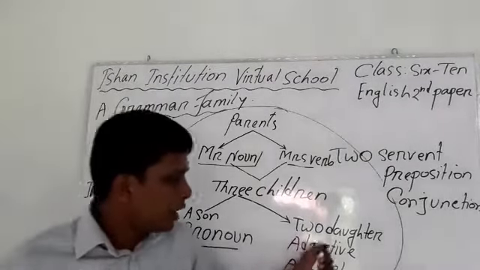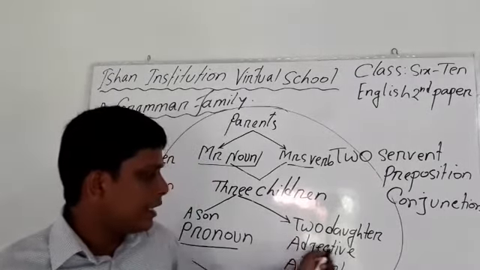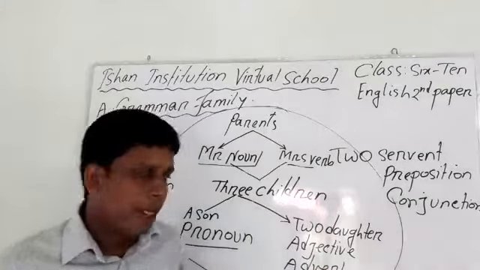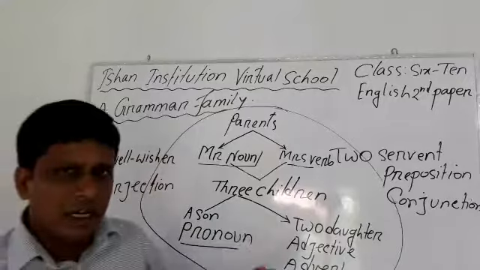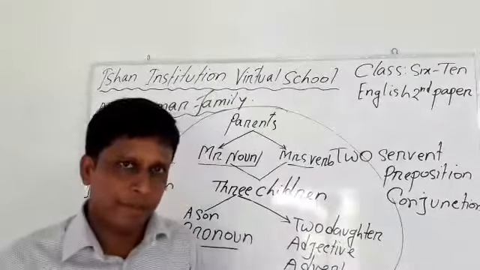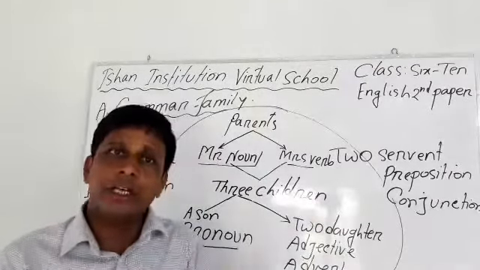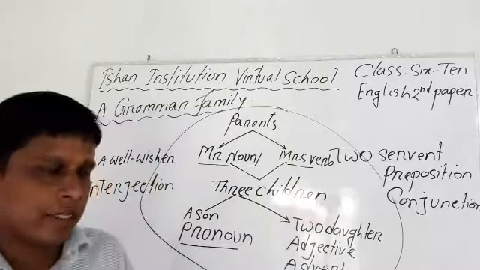And the two daughters here, Adjective and Adverb. Actually, these two daughters love each other very much.